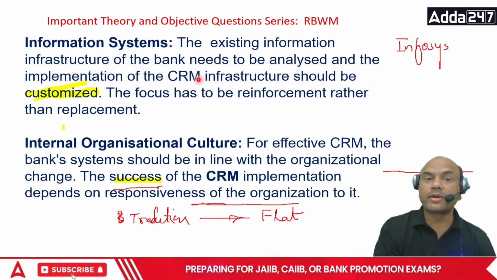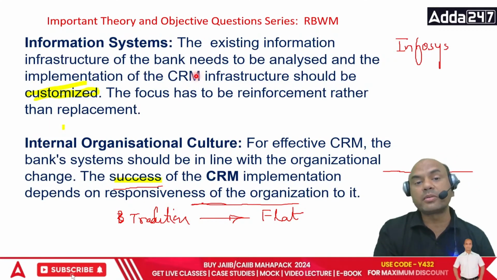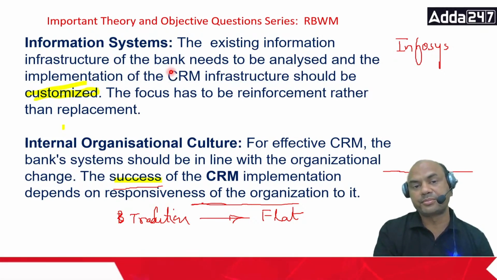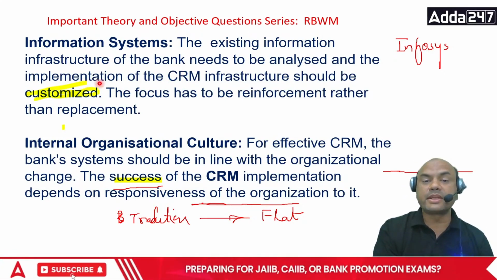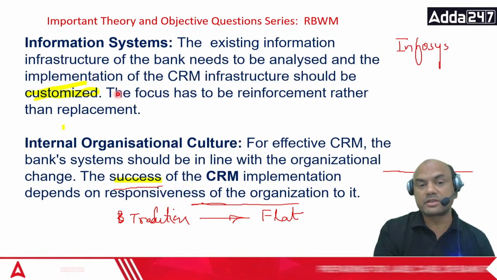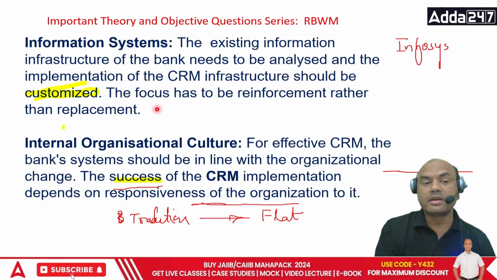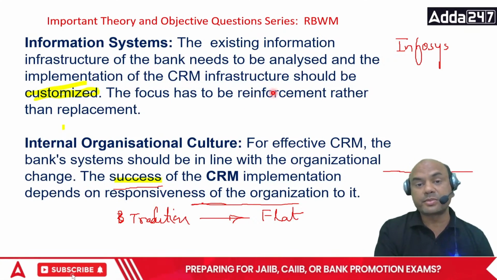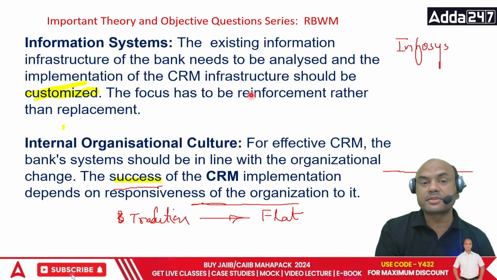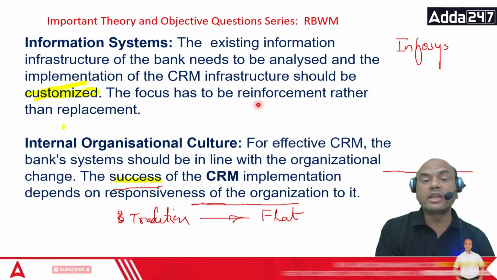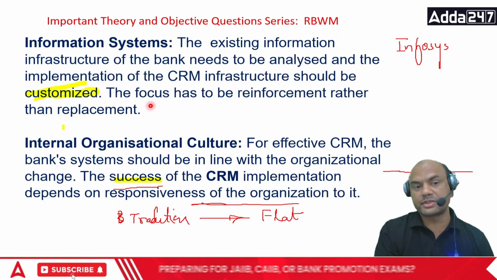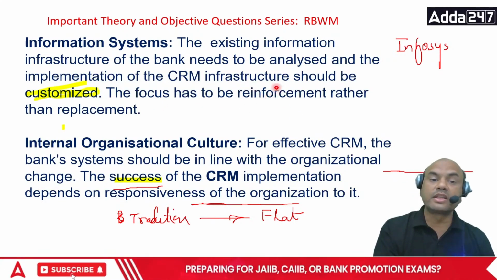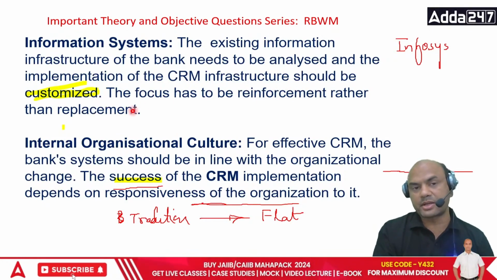So if I bring in CRM and my local employees are not able to handle it, then the whole CRM software becomes a failure. So implementation of CRM infrastructure should be customized. The focus has to be reinforcement rather than replacement. Very important line. See, reinforcement rather than replacement. I need not replace the systems and the employees. I need to reinforce the systems and the employees. So it is reinforcement rather than replacement.